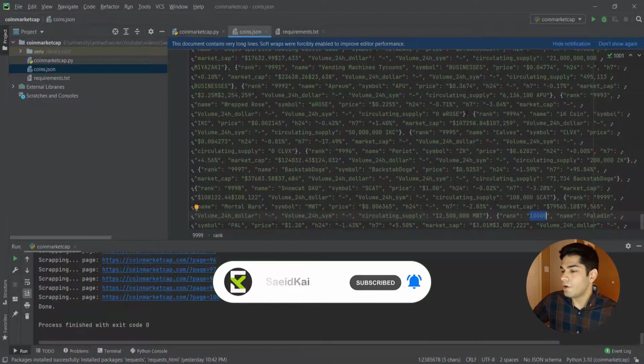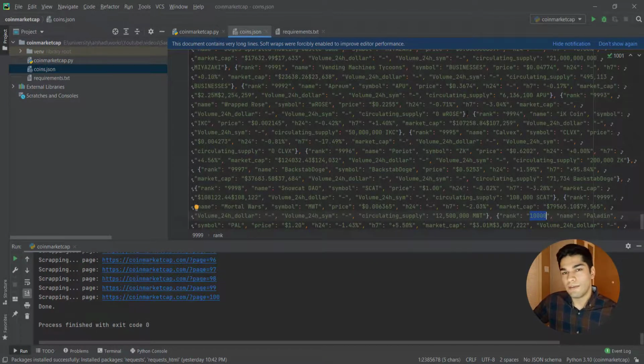So in my next video, I'm gonna show you how you can do the same for the NFT part of this website, CoinMarketCap, and extract all the data from that, and also how you can turn this into an API. And also the next video after that is gonna be about how you can turn this into a bot and have all the data sent to your bot in real time.